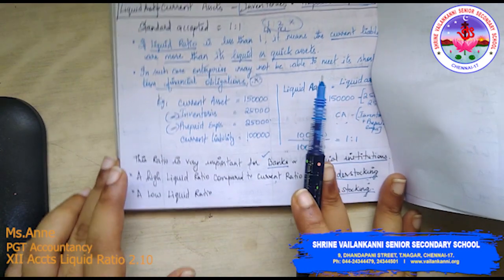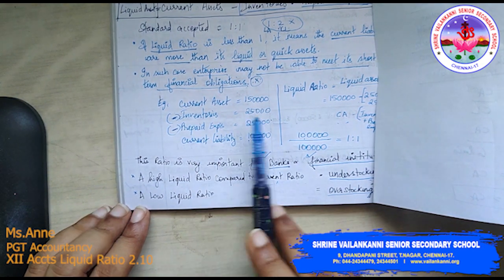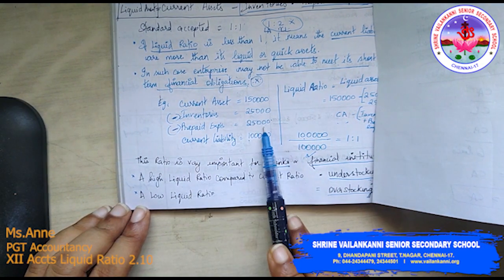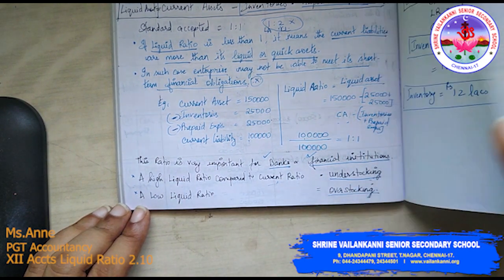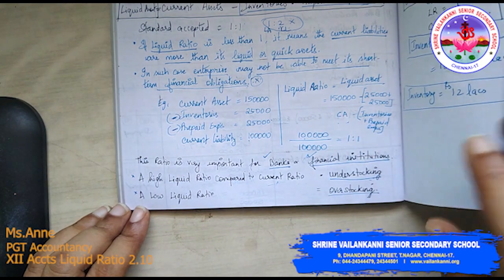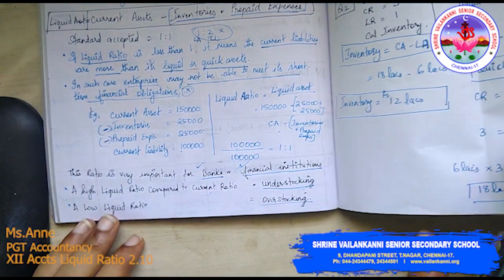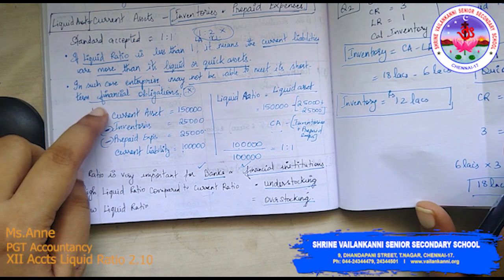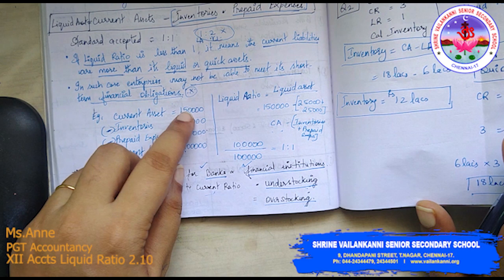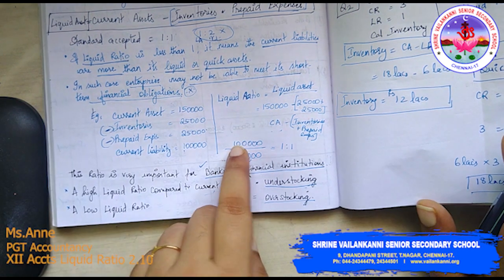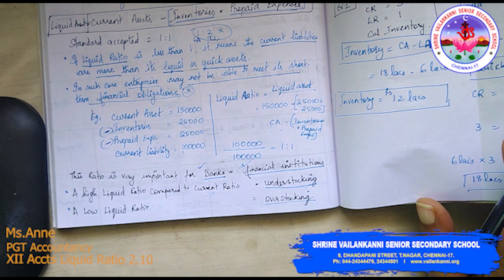We'll go through one problem related to this. Current asset is 1,50,000, inventories is 25,000, prepaid expenses is 25,000 and current liability is 1 lakh. In order to calculate the liquid ratio, we use this formula: liquid asset divided by current liability. Liquid asset is current asset minus inventory and prepaid expenses. If you subtract 50,000 from 1,50,000, you get 1 lakh, and your current liability is 1 lakh. So 1:1 is your liquid ratio.